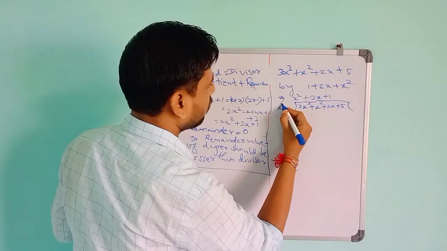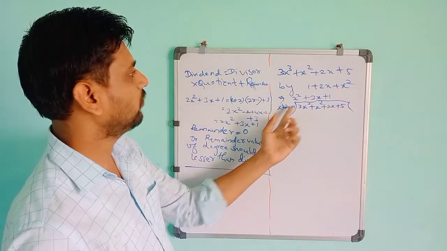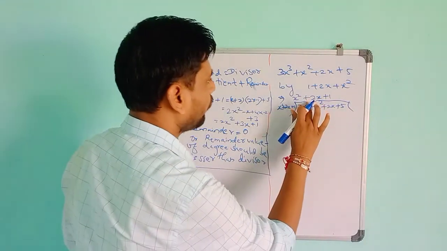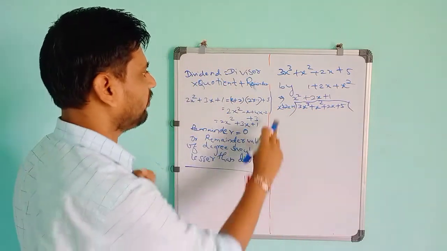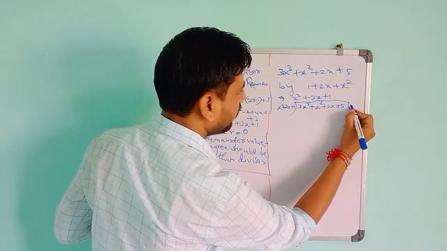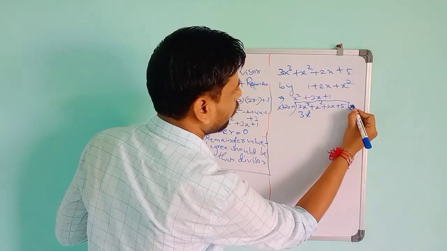So x square plus 2x plus 1. So x square is there, 2x plus 1 is there. So you have to multiply by the dividend, 3x cube is there. So to make 3x cube, x square is present, so you have to multiply by 3. So it will get 3x cube.